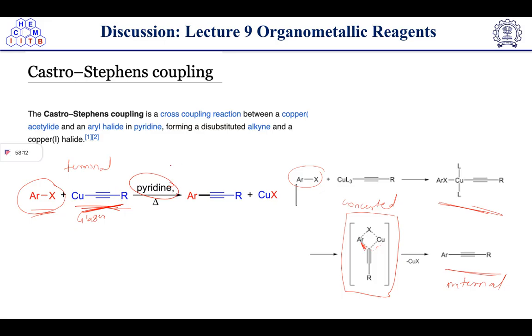After this, pyridine will attack on this one and it will get knocked out to form this intermediate. Here you can see the mechanism. It will form this four-membered cyclic type of mechanism, which will give the internal alkyne.